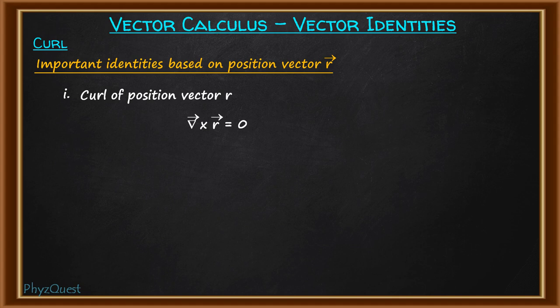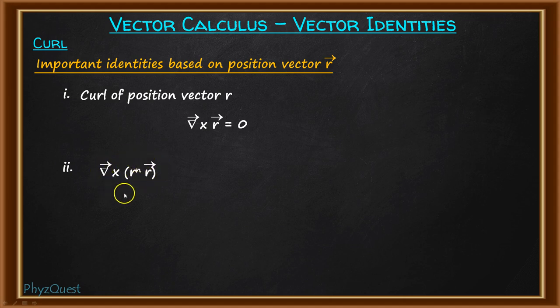Now, once we know that the curl of the position vector is 0, we will try some other function based on R. Consider any power of R multiplied with vector R. Let us suppose del cross R to the power n vector R. Here R to the power n is the scalar function, and here we have vector R. In the previous slide we discussed the product rule for a scalar field multiplied with a vector field.